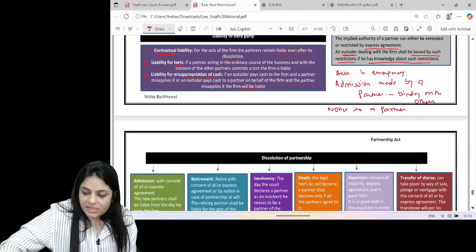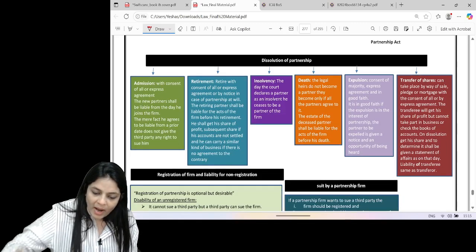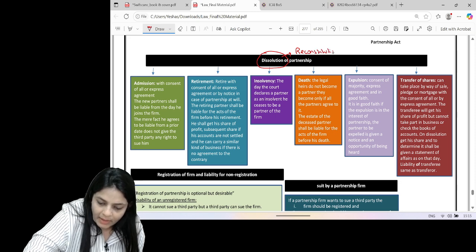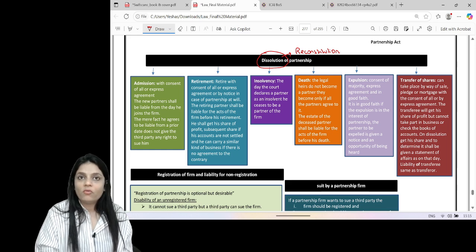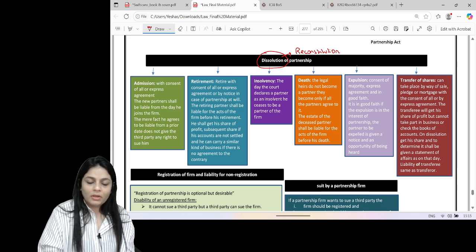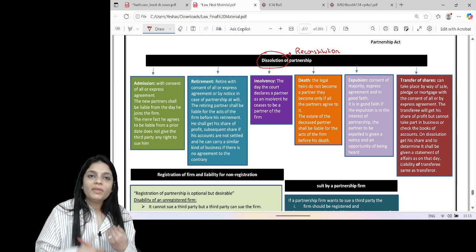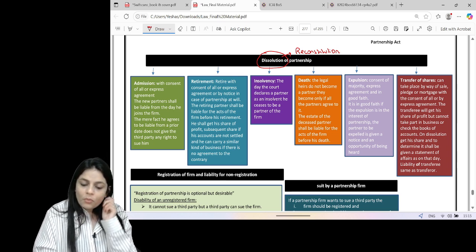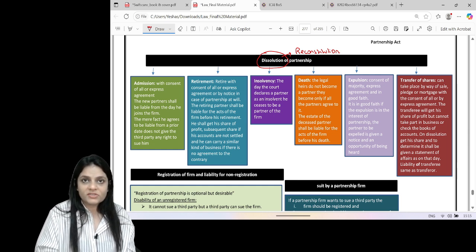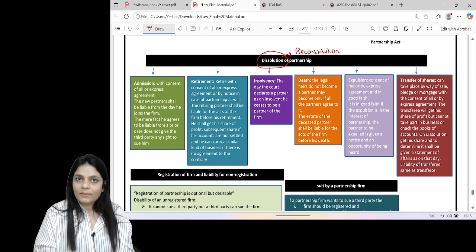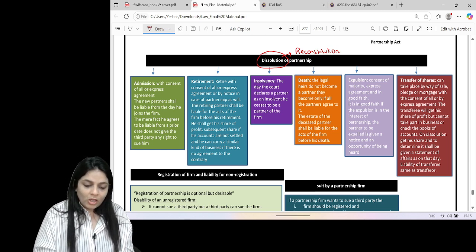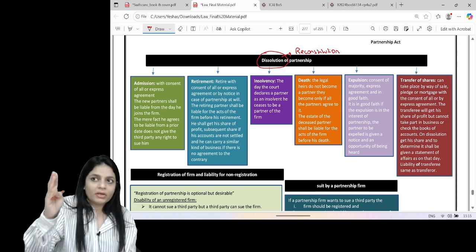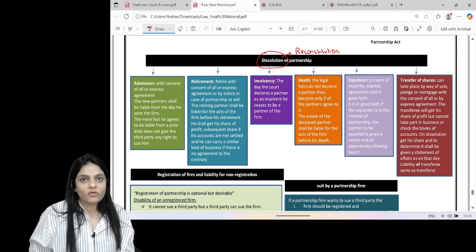Now the last topic, dissolution of partnership. Dissolution of partnership is basically reconstitution of partnership. When I say reconstitution of partnership, that basically means there is a change in the PSR. That happens when a new partner comes in or an old partner leaves the firm. So reconstitution of partnership can happen by admission, retirement, death, insolvency, expulsion, and transfer of shares.